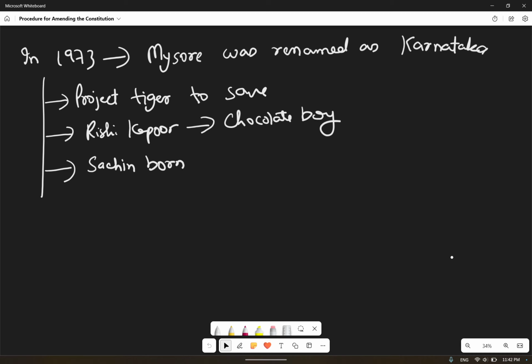And the Kesavananda Bharati case judgment, delivered by the Supreme Court, which saved Indian democracy, happened in that time. So these were the many things happening in 1973. Mysore was renamed Karnataka, Project Tiger was running, Rishi Kapoor was in the news, Sachin was born, and the Kesavananda Bharati judgment was given by the Supreme Court during that time.